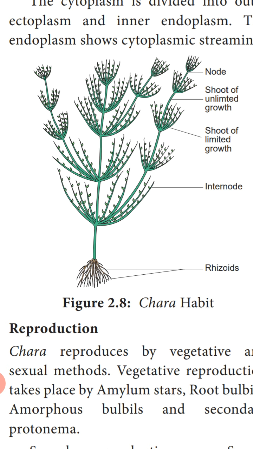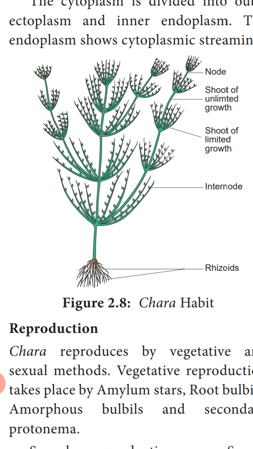Clear? So from the nodes only the limited growth shoot arises, and the gap between the two nodes, the internodes, we call the shoot of unlimited growth.